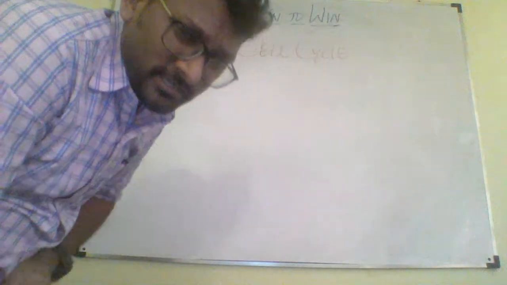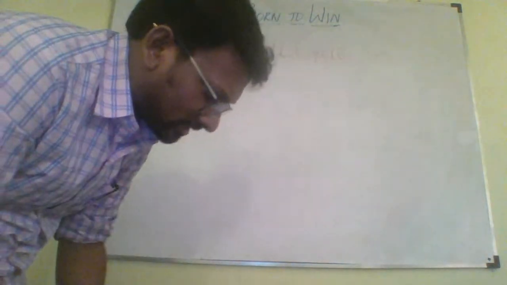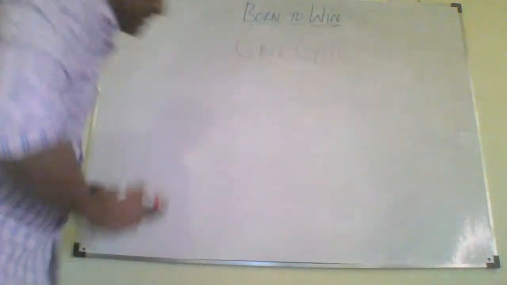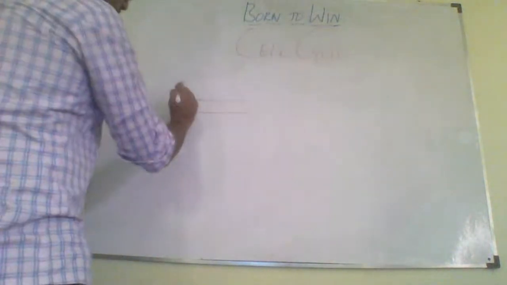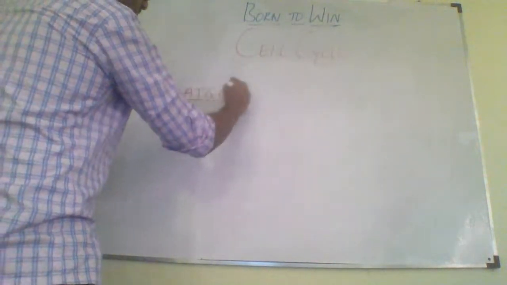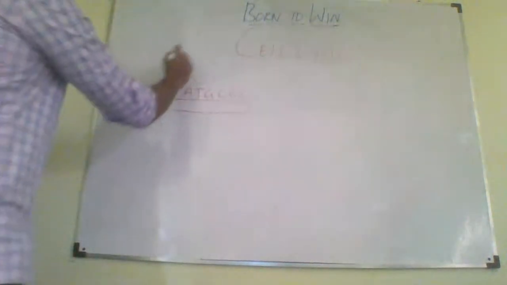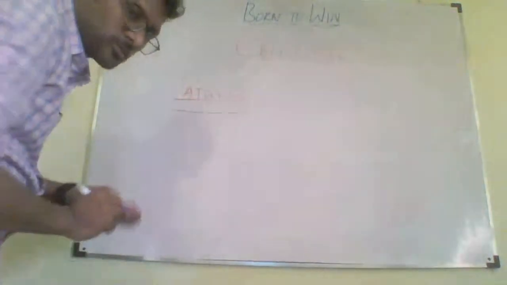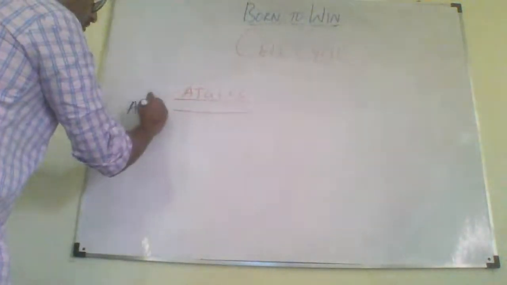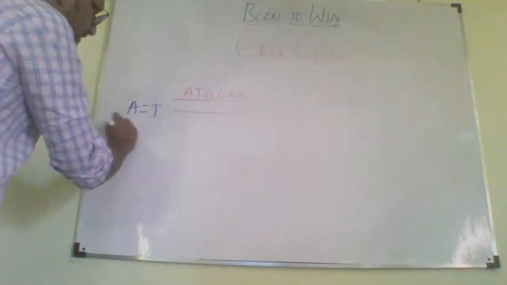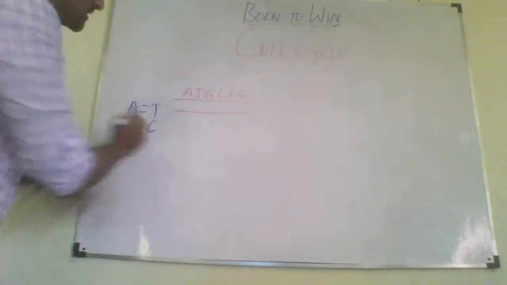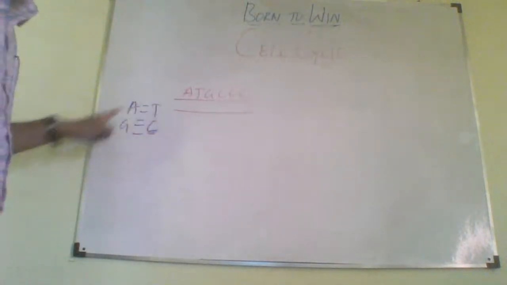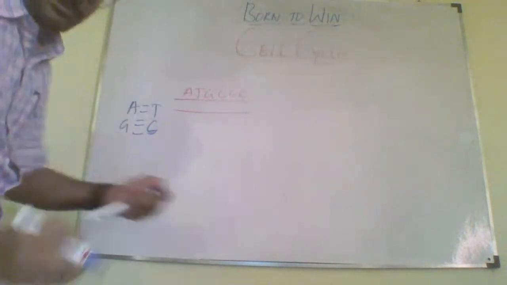This is a little complicated for your standard, so I'm trying to explain it in an easy format. Let's assume you have a DNA molecule like this, with A, T, G, C, C, C, and we have to remember its complementarity. A always forms a double bond with T, and G forms a bond with cytosine. So adenine, thymine, guanine, and cytosine. This is base pairing.